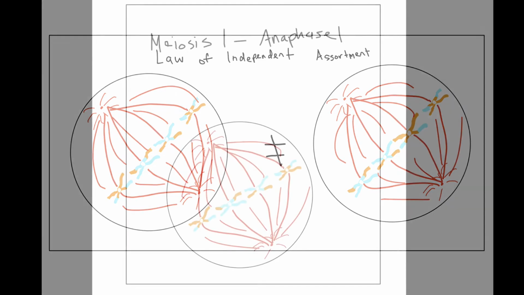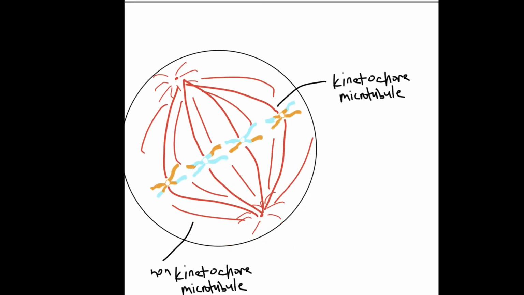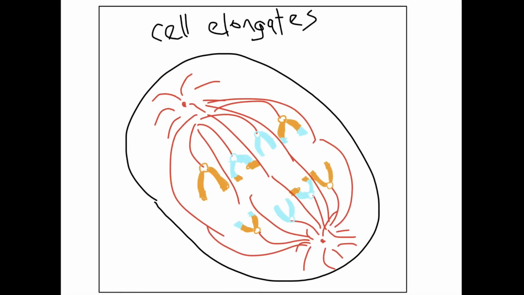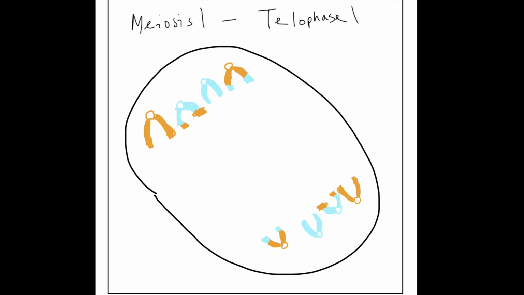After that is anaphase 1. During anaphase 1, each homologous pair is attached to a microtubule. During this phase, the homologous pairs are broken apart and are separated to move towards opposite sides of the cell. To do this, the kinetochore microtubules in the spindle apparatus shorten and non-kinetochore microtubules lengthen. As the microtubules push the pairs apart, the cell elongates, setting up telophase 1. During telophase 1, the pairs are separated and are at opposite ends of the cell.